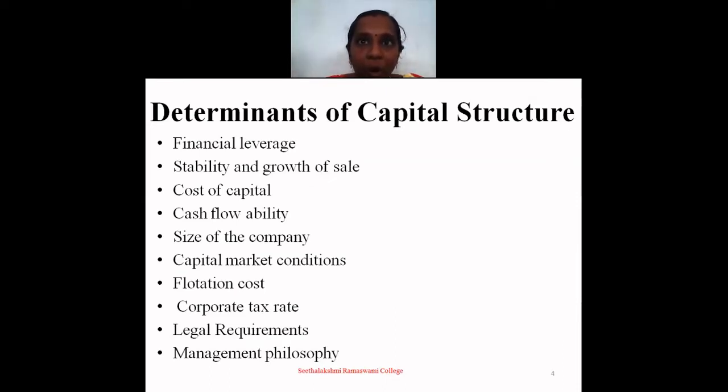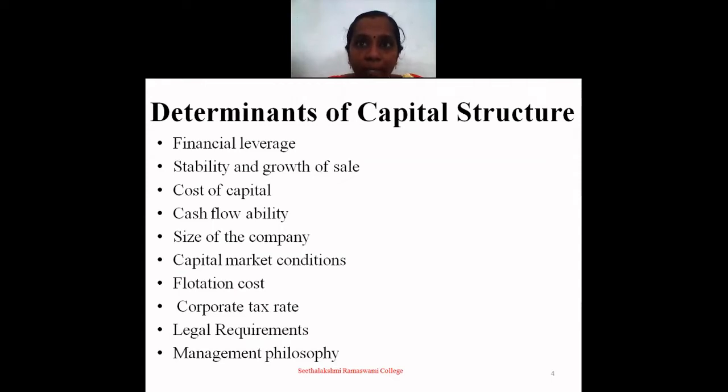If a company is not able to generate the cash to meet the obligation, it may face insolvency. Hence, a company which wants to raise additional debt should assess the cash flow ability to meet the fixed charges. The next one is size of company. Generally, small companies experience difficulties in raising funds from the market, but large companies enjoy certain advantages in designing the capital structure. The next one is capital market condition.